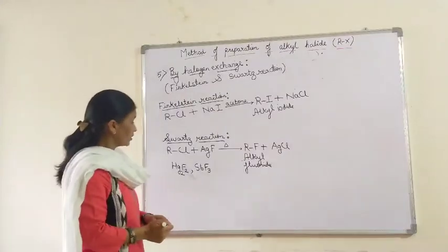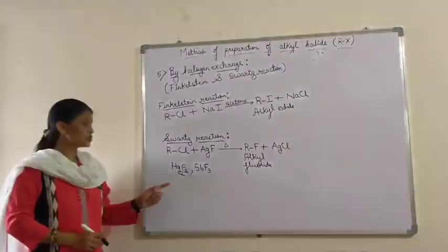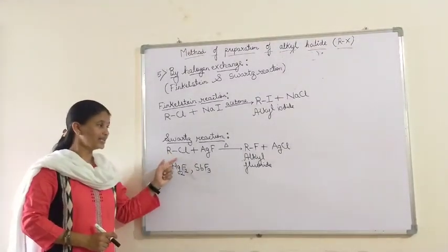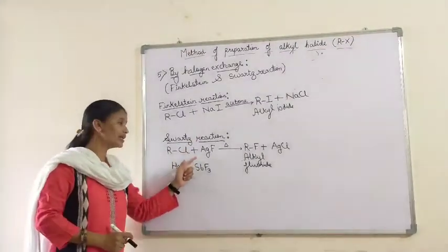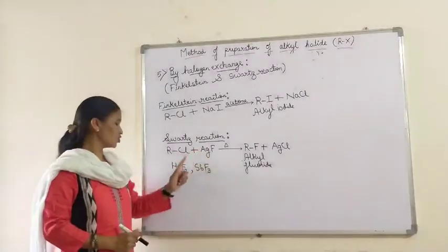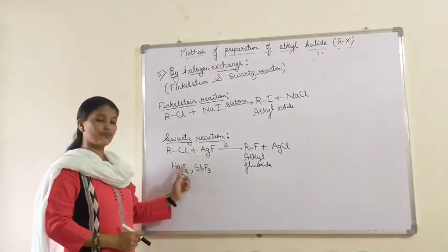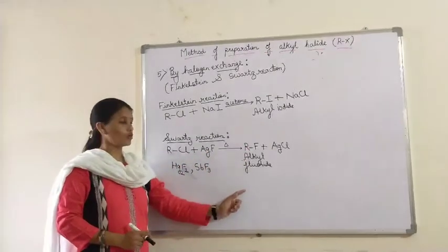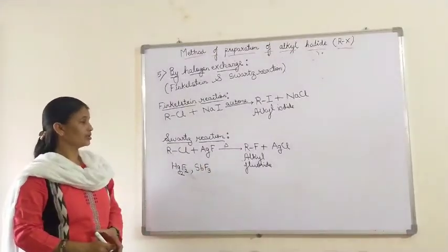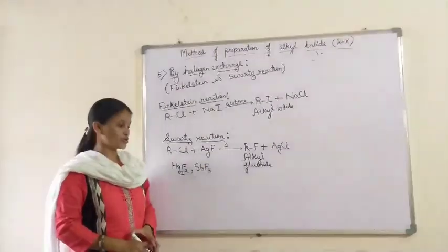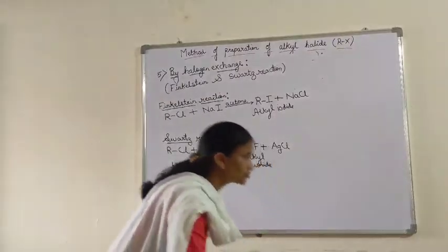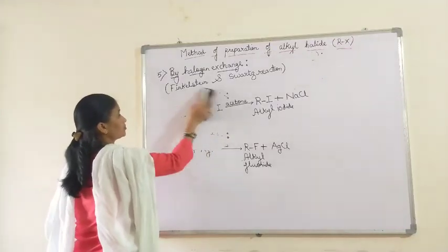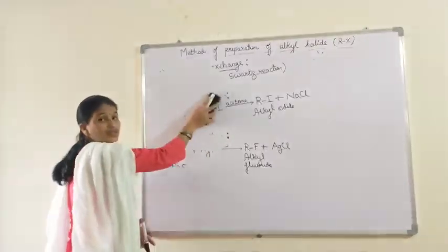Now, the statement of the Schwarz reaction: when alkyl chloride or alkyl bromide is heated, or we can say treated, with metallic fluorides such as AgF, Hg2F2, SbF3, etc. to form alkyl fluoride, such a reaction is called the Schwarz reaction. Now the next one.